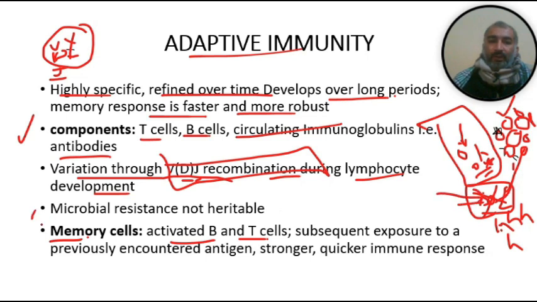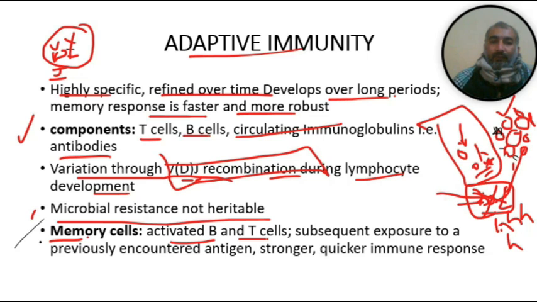So we already covered that bullet: microbial resistance is not heritable. For example, if one bacteria is resistant to this specific lymphocyte colony, maybe the next person makes a different colony of lymphocytes that will have a different response and kill that bacteria. So microbial resistance is not heritable.